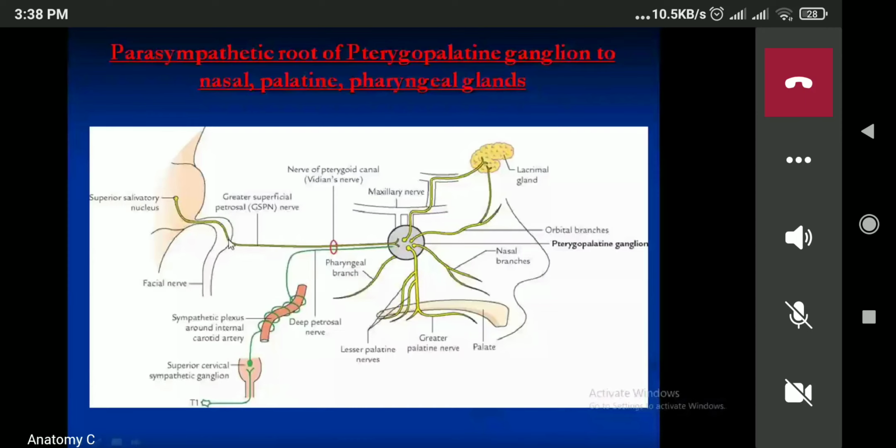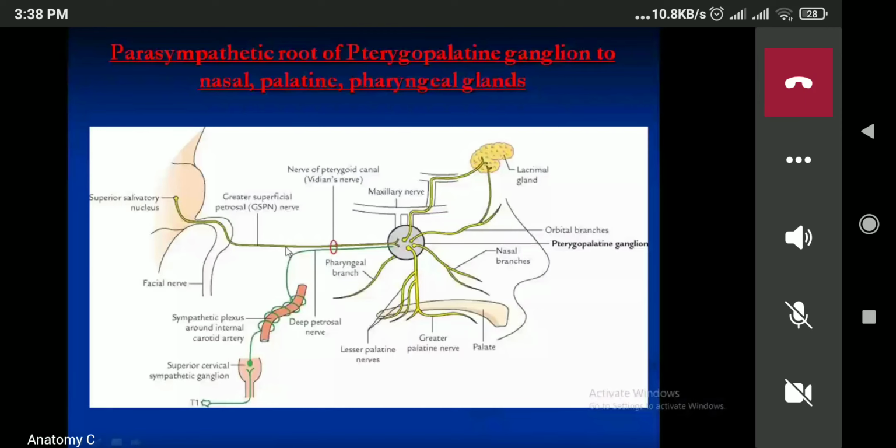Now from here, the postganglionic fiber will pass through the ganglionic branch of the maxillary nerve, then the maxillary nerve, then from the top of the maxillary into the pterygopalatine fossa, which nerve was it? Zygomatic nerve. So through the zygomatic nerve, zygomatico-temporal, then this one is the lacrimal and innervates the lacrimal gland. So this is how the lacrimation is caused in the lacrimal gland.